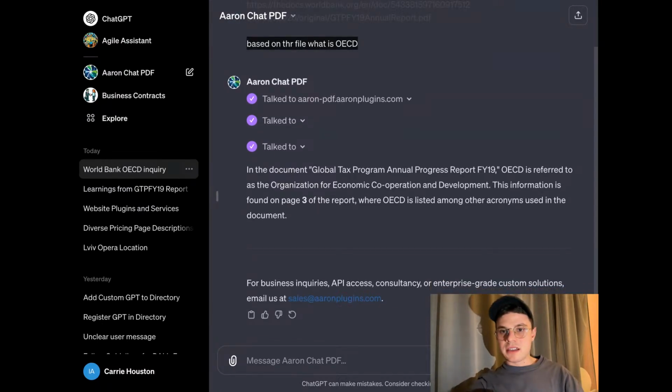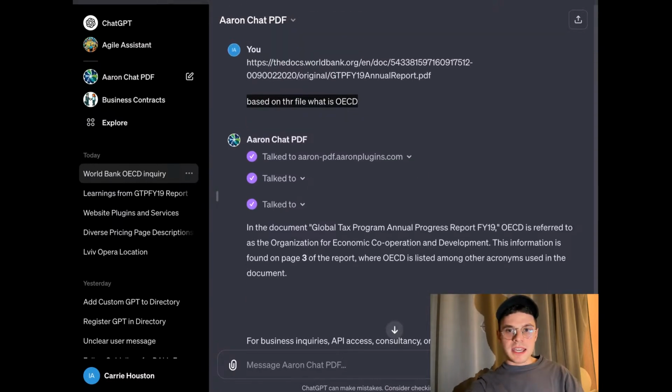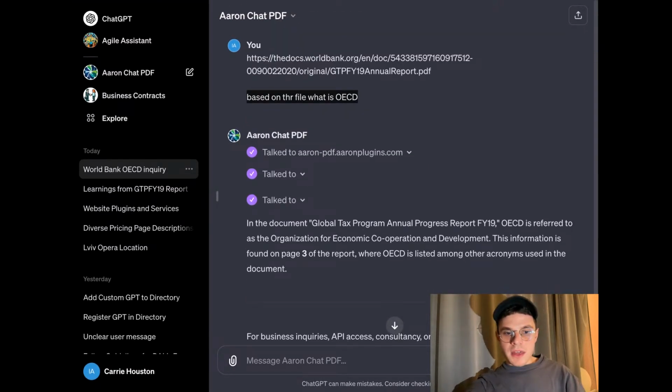I think the user cases of this particular GPT, again, very important. It is GPT, not,